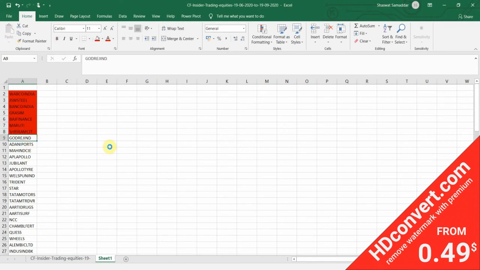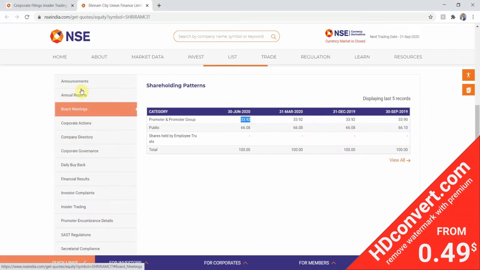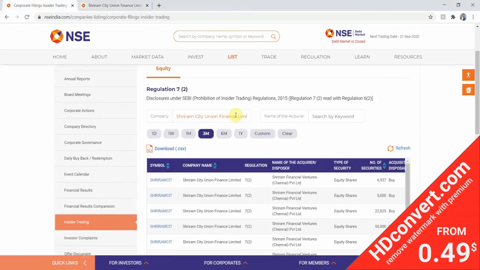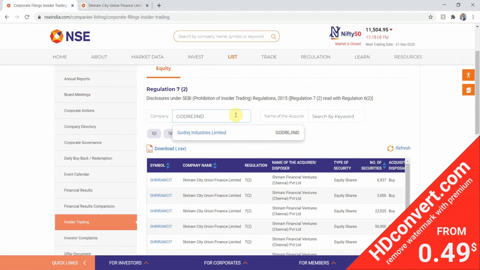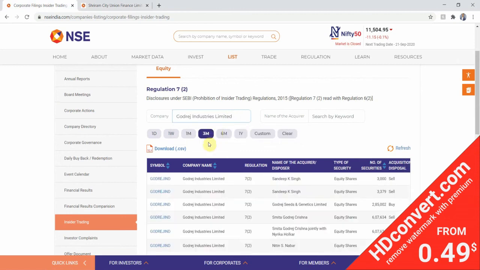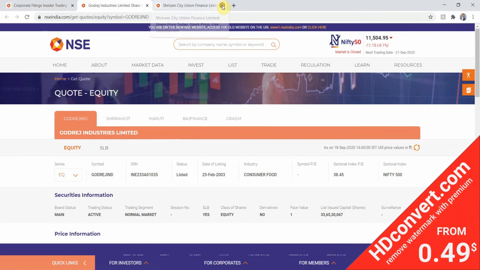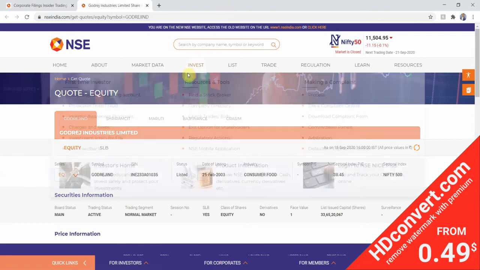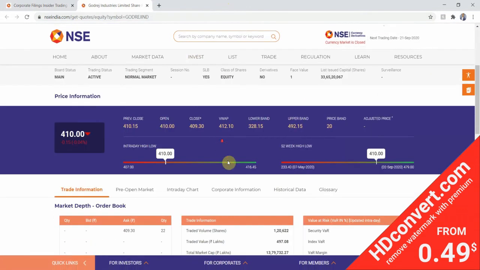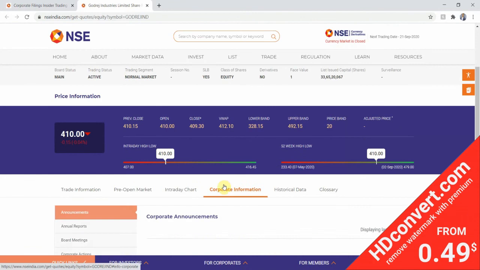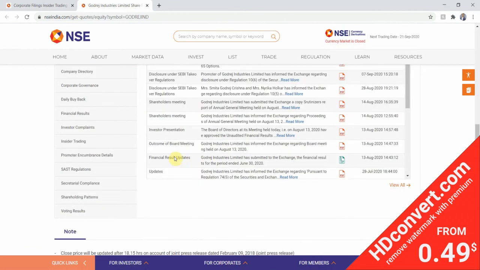Next in the list is Godrej Industries. Okay, we'll again go to the corporate filings insider trading. We will paste the company name. We'll click here. We'll click on the symbol. We can close the Shriram Finance Limited. Next we will go to corporate information of Godrej Industries Limited.